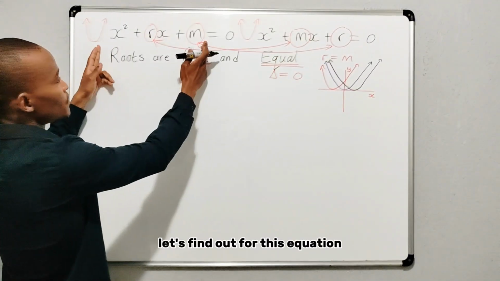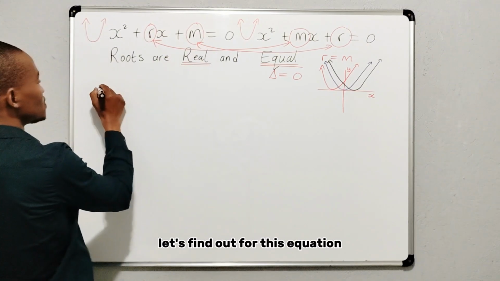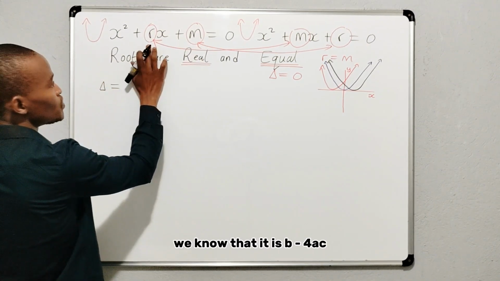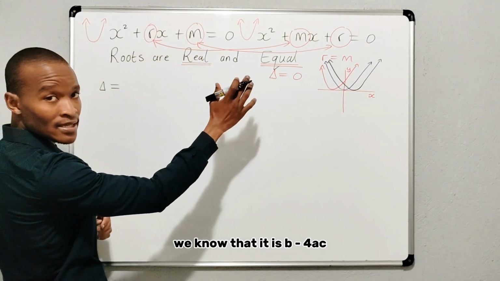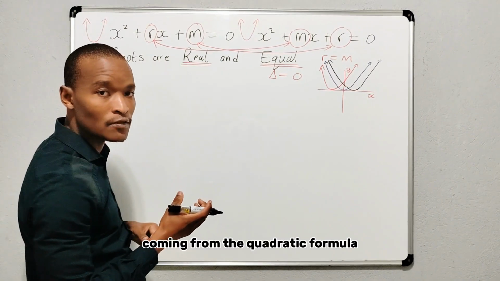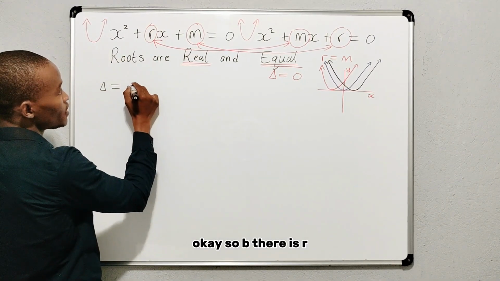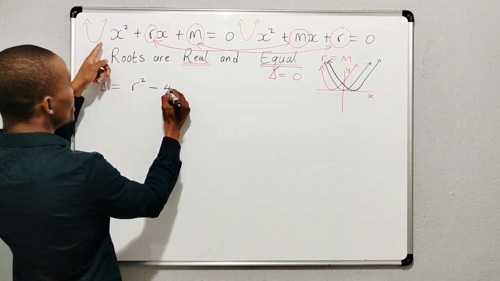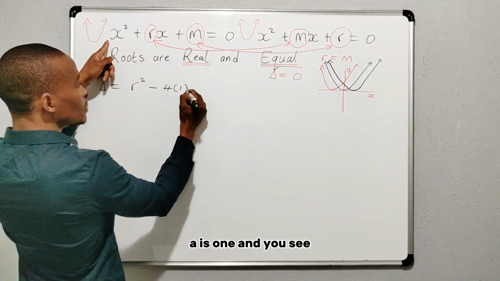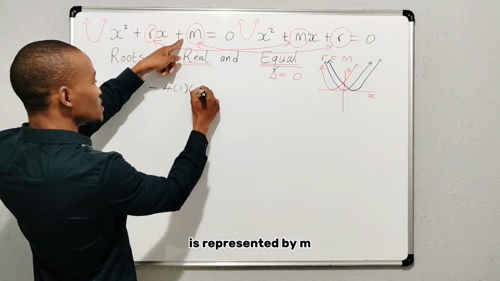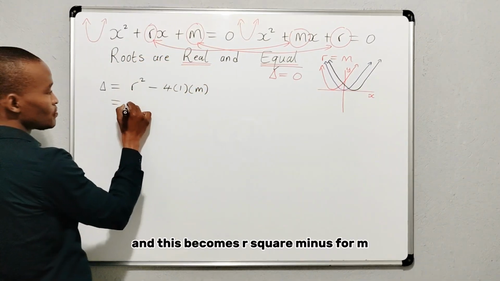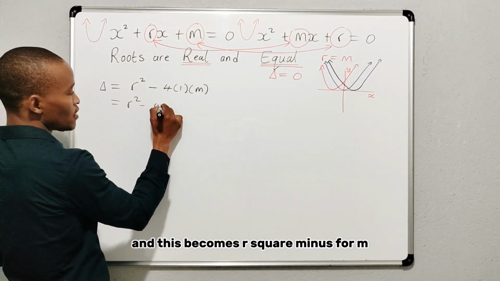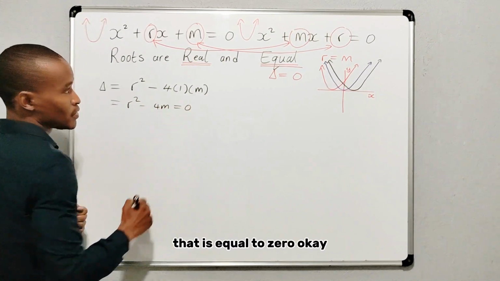Okay, let's find out for this equation, the discriminant. We know that it is b squared minus 4ac coming from the quadratic formula. Okay, so your b there is r, so it's r squared minus 4, a is 1, and your c in this case is represented by m, and this becomes r squared minus 4m. That is equal to 0.